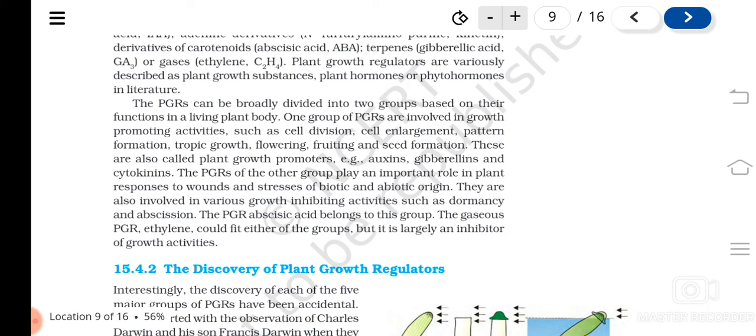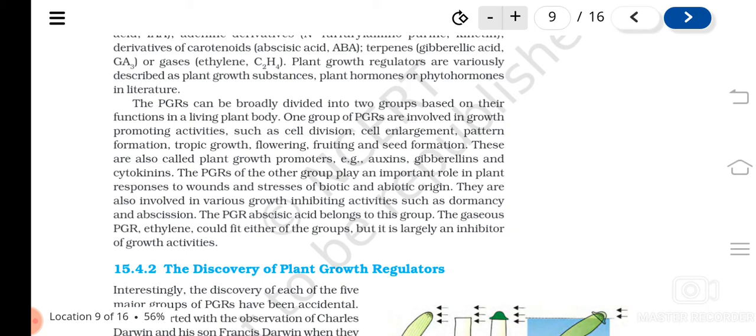So in that resting period they are metabolically not active, but the maturation of the embryo or the bud happens in this time. So that is dormancy. And abscission means the falling of mature leaves, seeds or fruits. So these are the kinds of activities they are involved in.